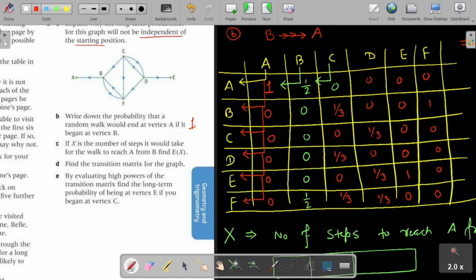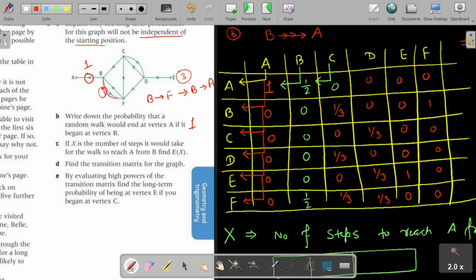Its answer was 1. See, the first way it can take is one step, B to A. The second way may be one step B to F, then F to B, then A. So 1, 2 and 3, so 3 steps.